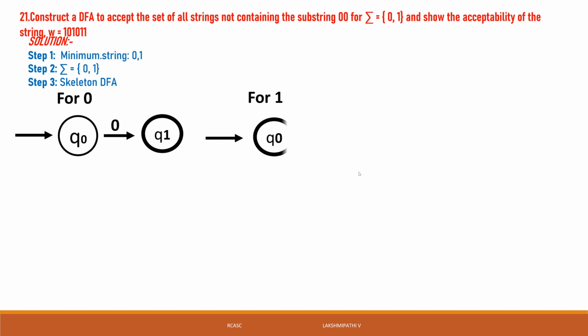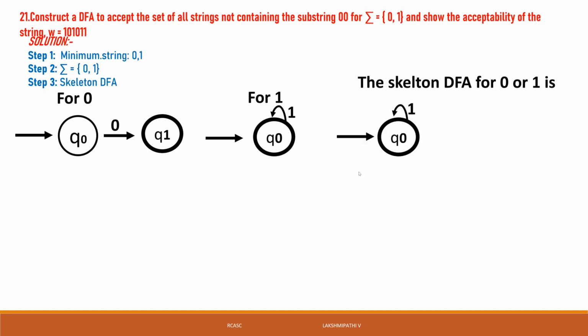For 1, Q0 reads 1, it will be Q1 only, since there can be any number of ones. Then the skeleton of the DFA for 0 and 1: Q0 reads 1, it will be Q0 only. Q0 reads 0, it will go to Q1, also a final state. If you have two zeros, then it will go to the dead state.